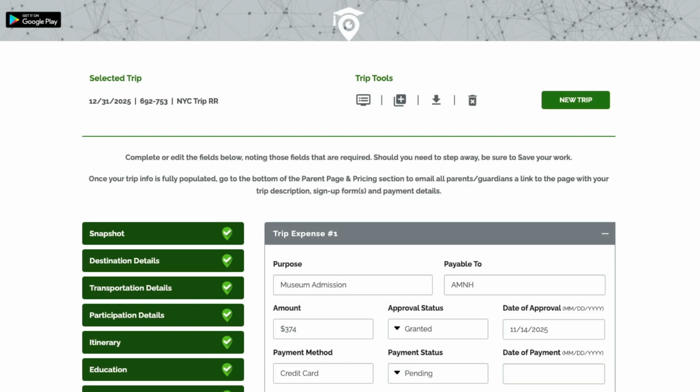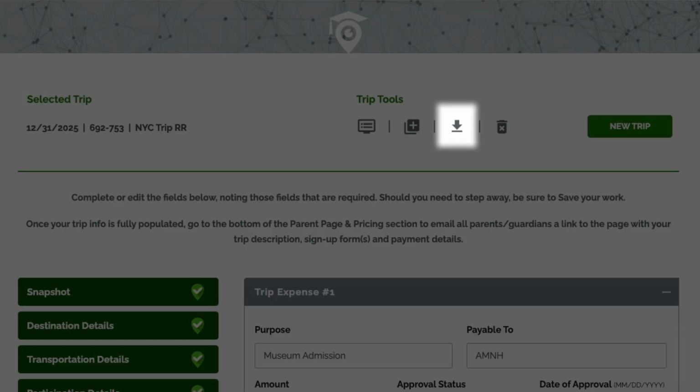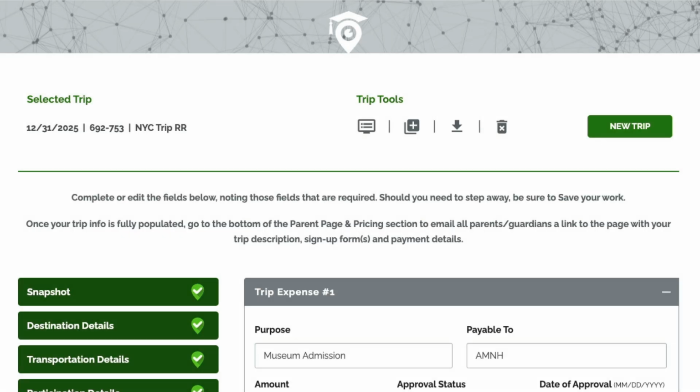For any new trips that you're creating from scratch, we strongly recommend the manual method. But if you're looking to easily share a trip with another teacher to use as a starting point that they can then modify, you can use the trip tools to download your trip as an Excel file. It's important to note that the download will include all elements of your trip with the exception of participating classes and co-leaders, education files, neither uploads nor accompanying images, points of interest from the itinerary section and parent page, and pricing content.